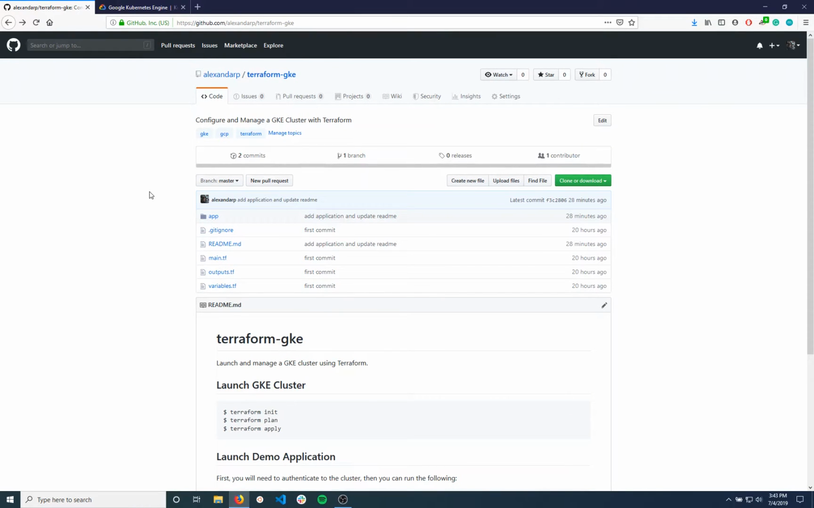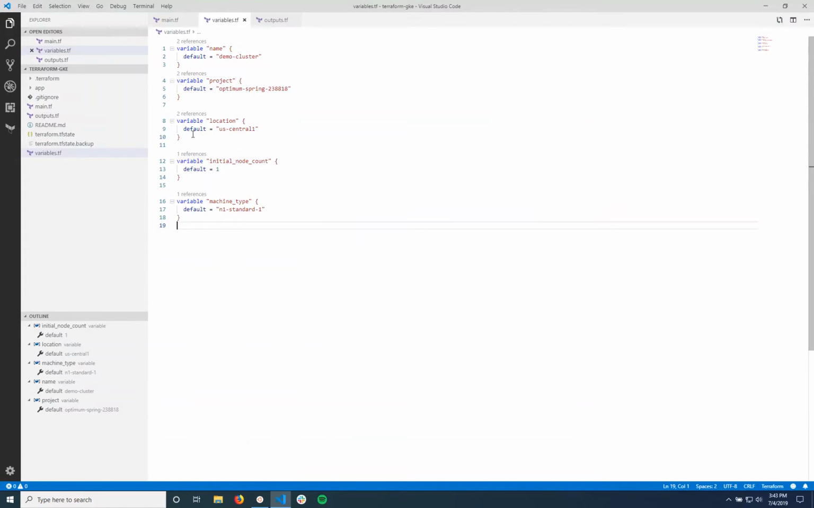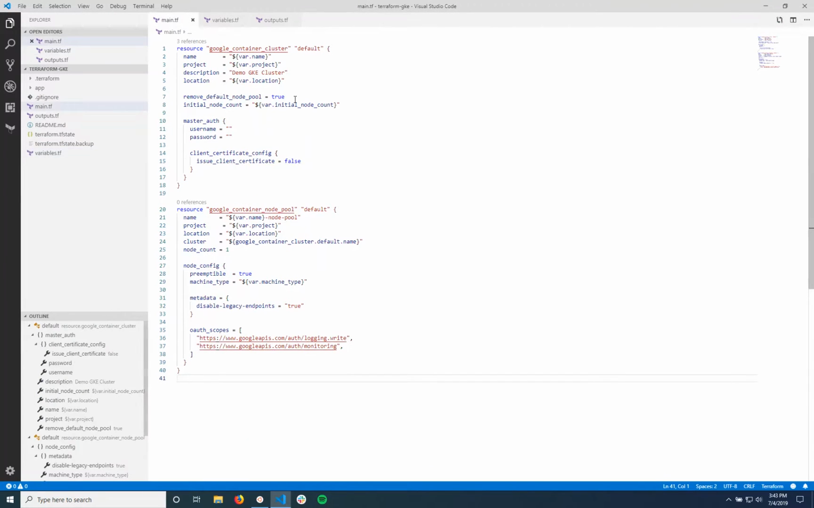Now that you have it cloned locally, we can go over to the repository and go over a few things here. In the first section, I'm defining a Google Container Cluster resource within Terraform. What we have here is the definition for the master. It's going to have a few different settings, like the name of it, the project it belongs to in GCP, the description, and the location you're going to want it in. I have an option here to remove the default node pool, because what we're going to do is launch a node pool separately. We're not going to use the default one.